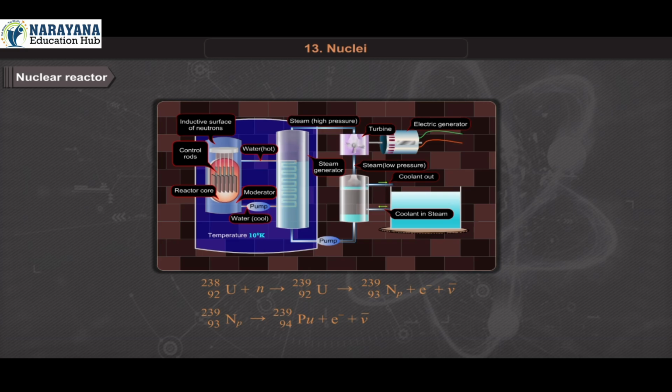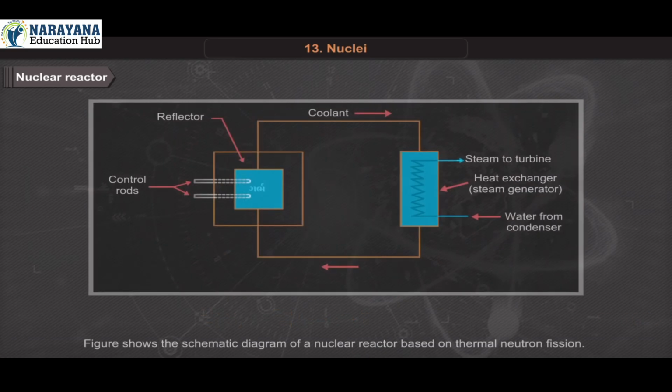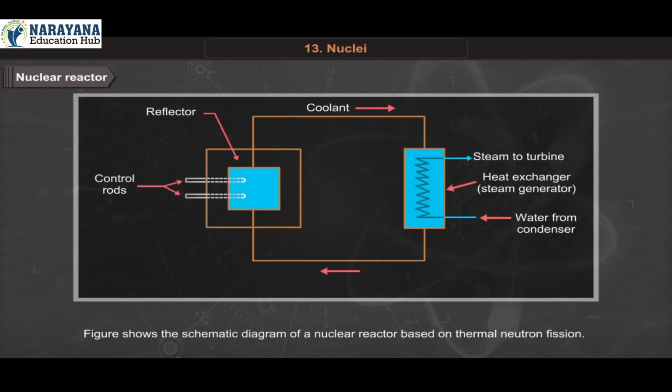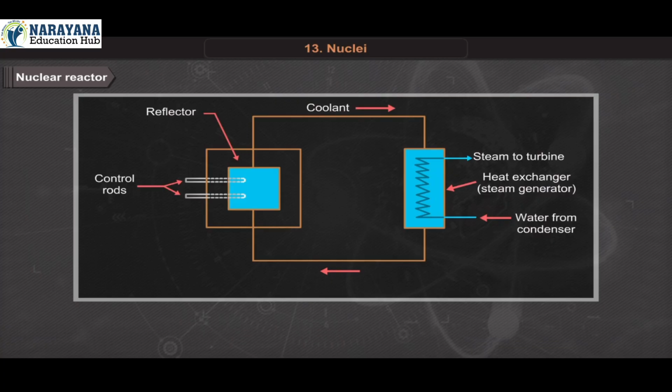Neptunium-93-239 gives plutonium-94-239 plus electron plus antineutrino. Equation 29. Plutonium undergoes fission with slow neutrons. Figure shows the schematic diagram of a nuclear reactor based on thermal neutron fission.